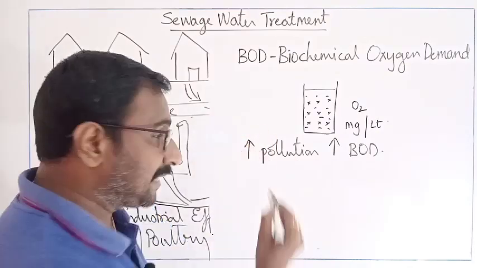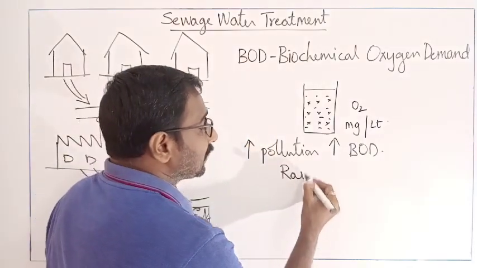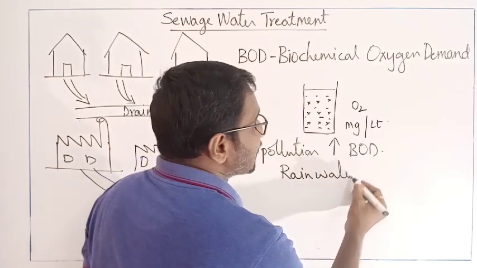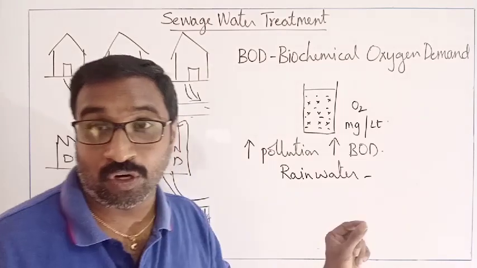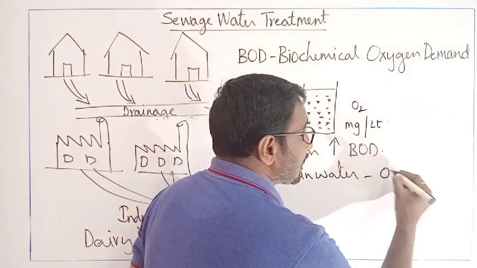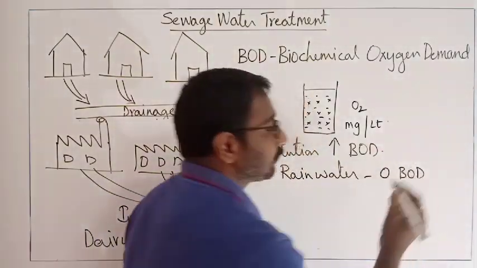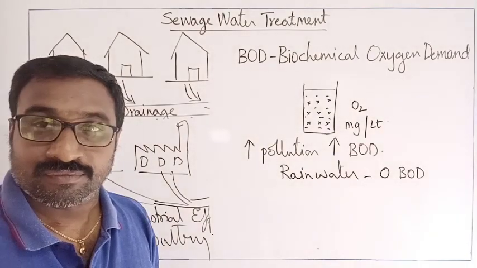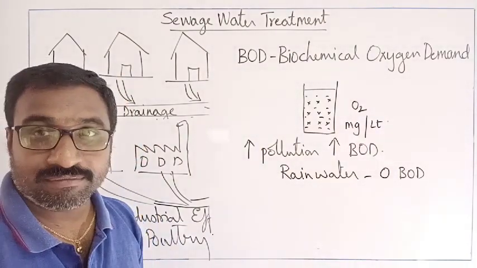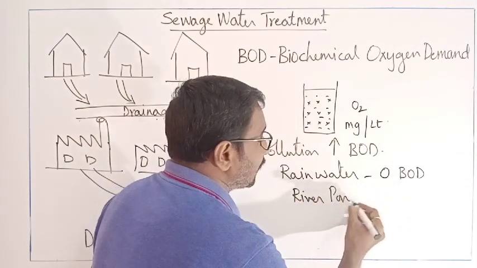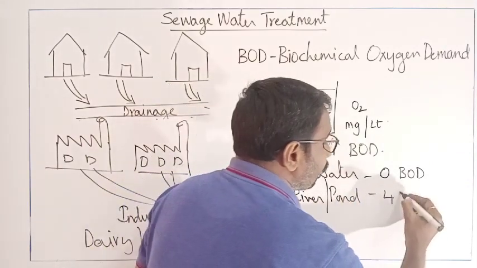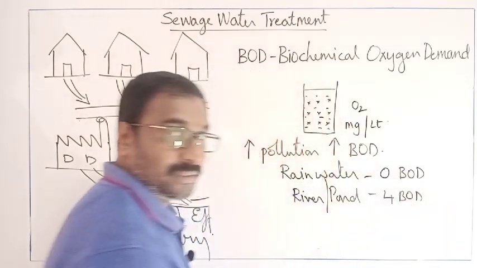So you should know that rainwater is the purest form. Rainwater is the purest form. So its BOD is 0. Next, river water or pond water normally will have 4 BOD.